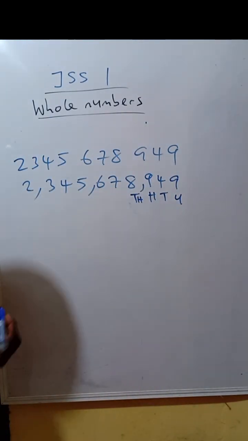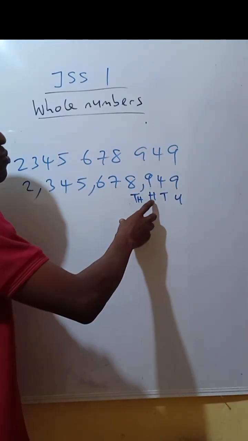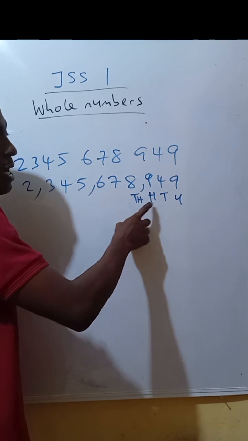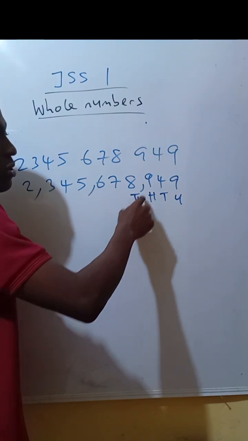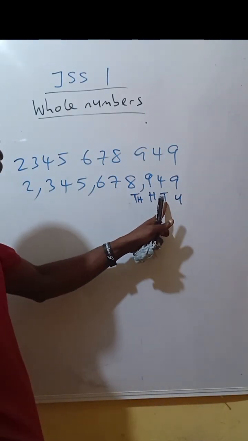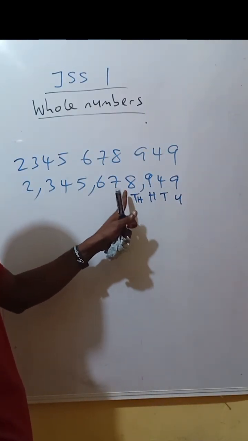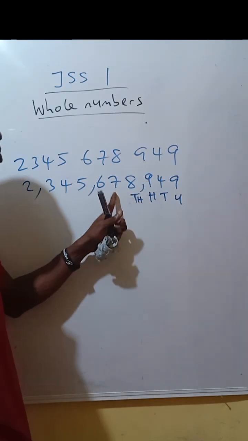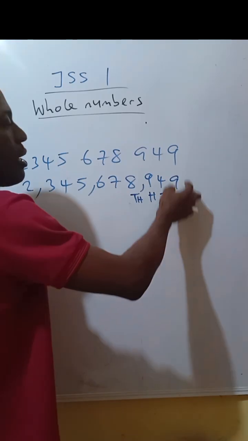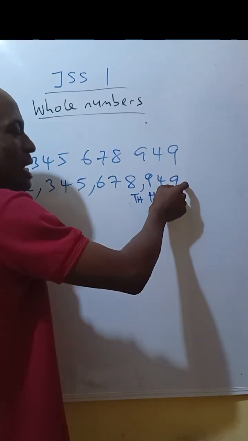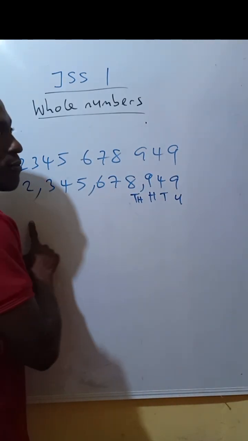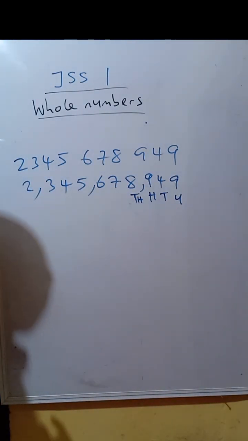Now, you see that this comma is after 100 when we are moving to what? 1000. We add this comma. Then after 1000, you go to tens of thousand. The place value of 7 here is tens of thousand, not unit of thousand. Unit is for the first digit here, and it does not appear anywhere else.